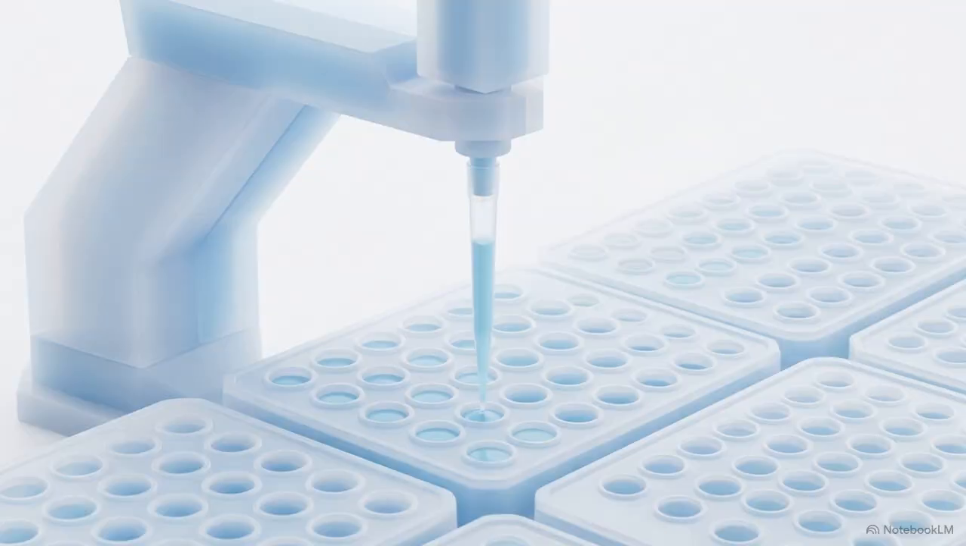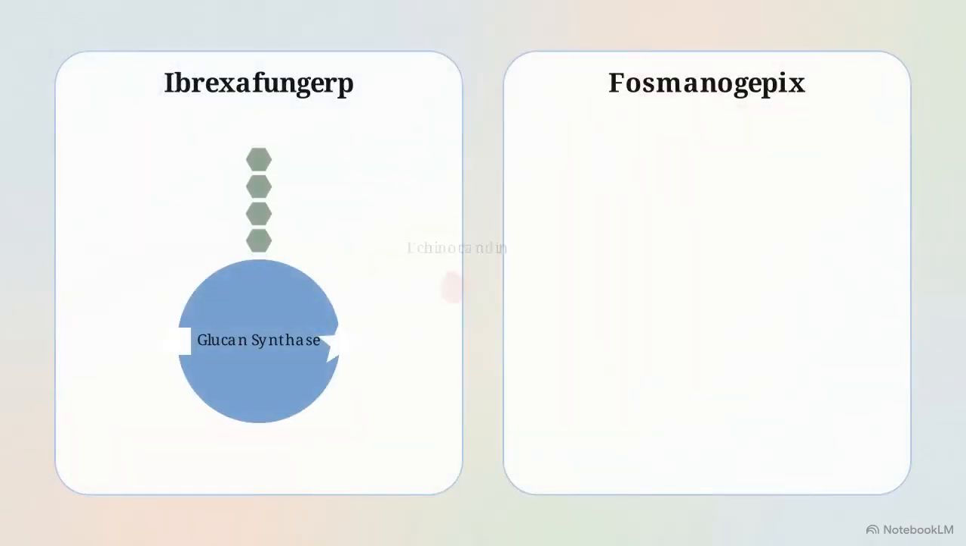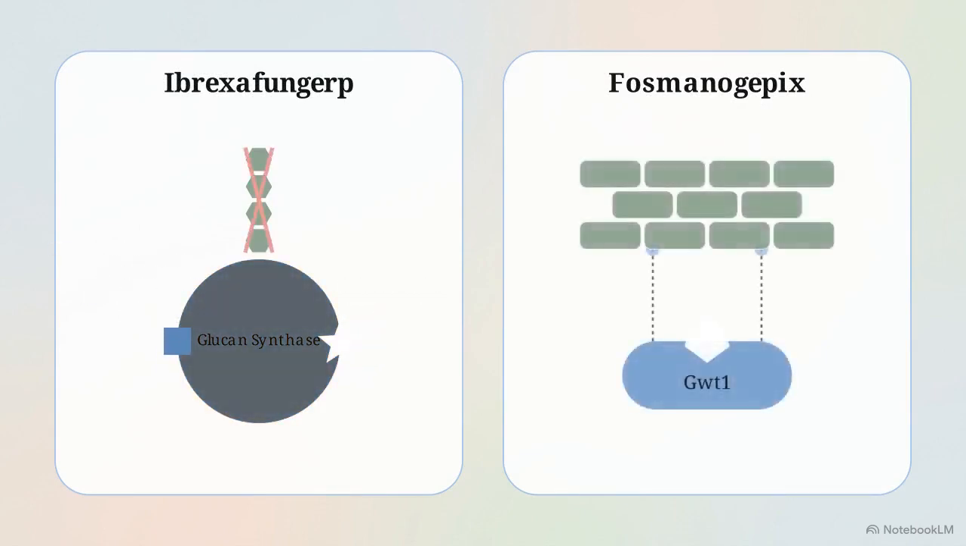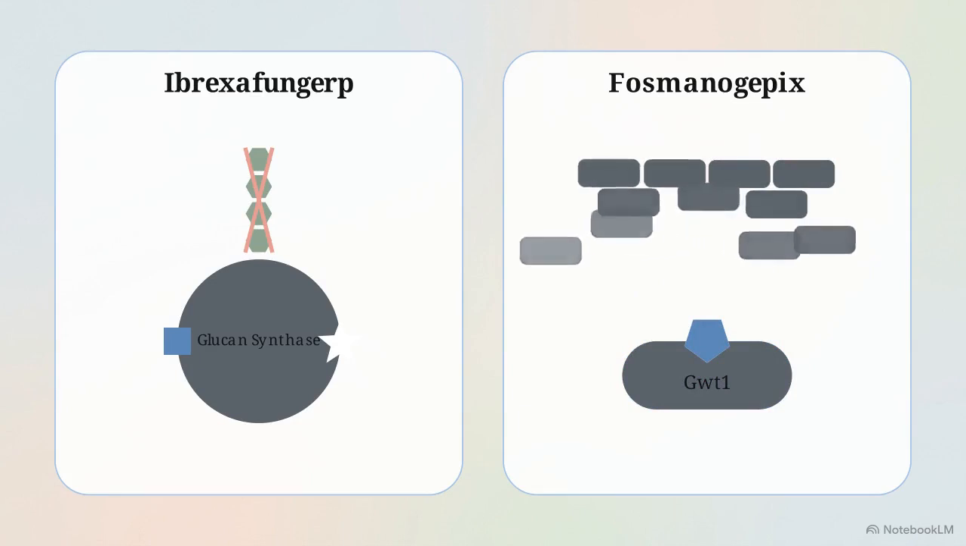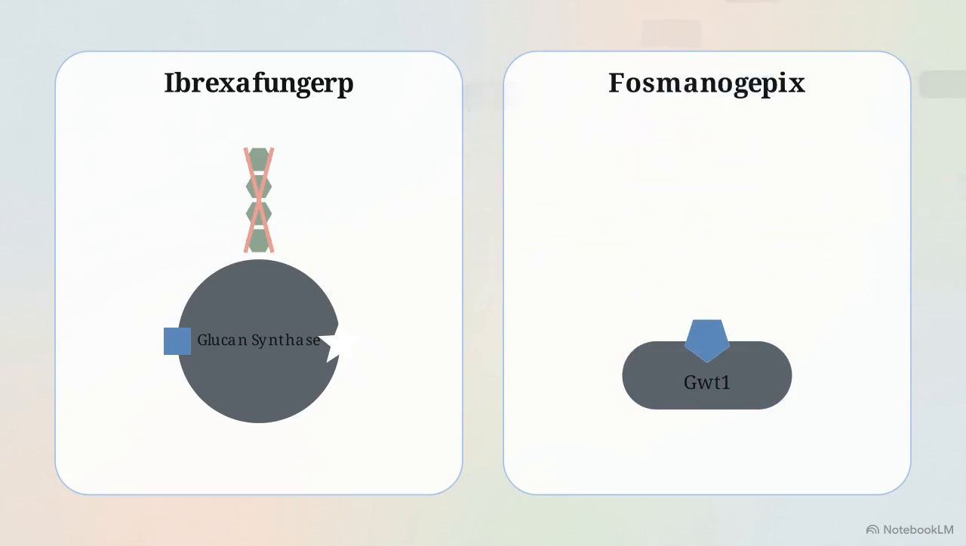Mutations rendering standard drugs obsolete have created an urgent need for novel antifungal pipelines. Ibrexafungerp targets glucan synthase at a distinct site, bypassing common echinocandin resistance mutations. Similarly, fosmanogepix inhibits the GWT1 enzyme. This destabilizes the fungal cell wall assembly, causing the cell to lose its structural integrity.